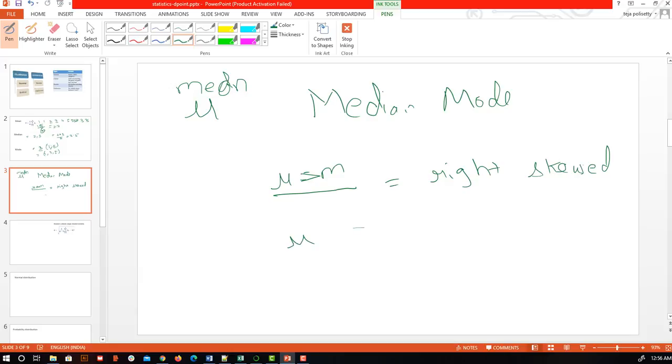Now one more case is mu is less than median, so here I can say that the data is left skewed. One thing I need to observe is that if there is much difference between the mean and median, I can say for sure that there is some outlier, and I'll try to apply some scaling. Even after that, if I see that there is still a big gap between the mean and median, then I can say there is an outlier.